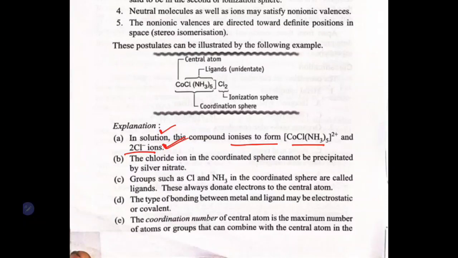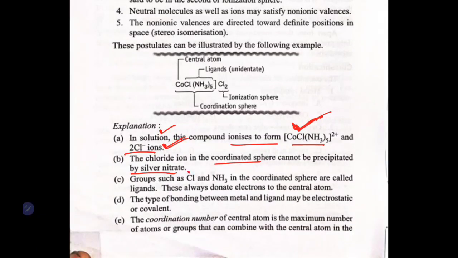Next, chlorine ion in the coordinated sphere cannot be precipitated by silver. It means the chlorine which is present here is in the coordination sphere. This can't be ionized. Obviously, if it is not ionized, it can't be precipitated by silver. But the chlorine which is present in the ionic sphere can be precipitated by silver because it is ionizing.